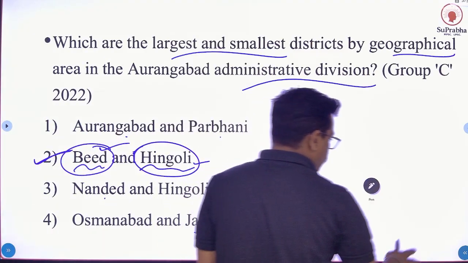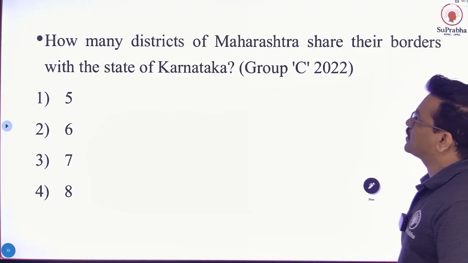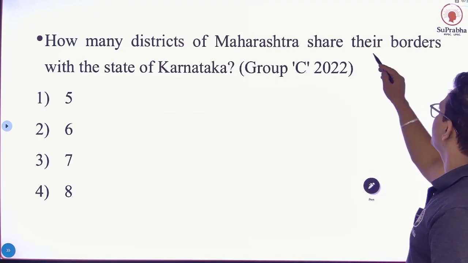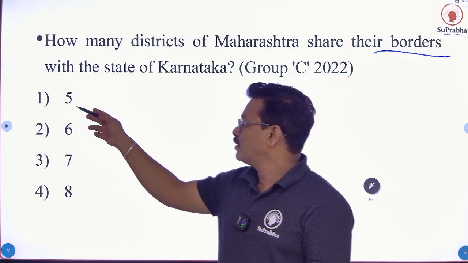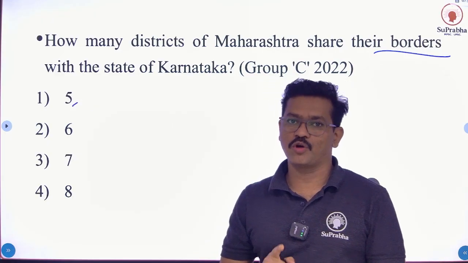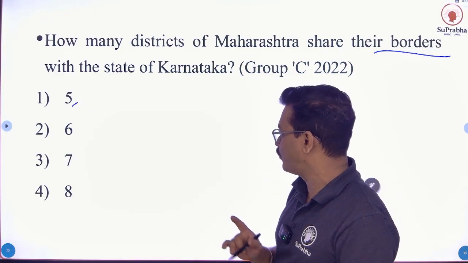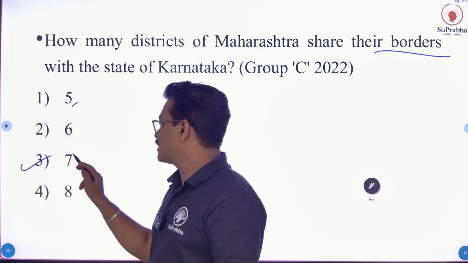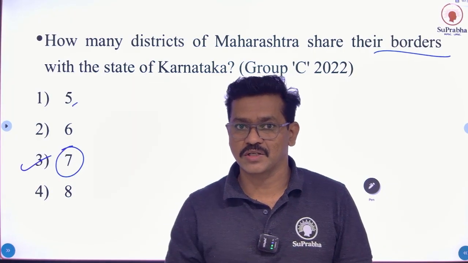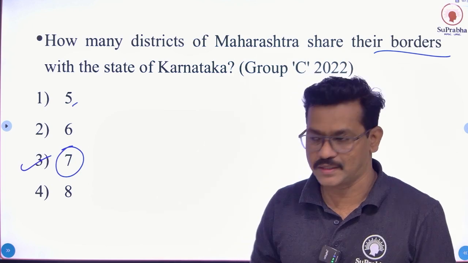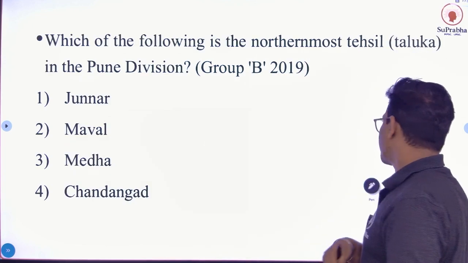Let's see next question. How many districts of Maharashtra share their borders with the state of Karnataka? Option number 1, 5. Option number 2, 6. Option number 3, 7. And option number 4, 8. And correct answer is option number 3, 7. 7 districts of Maharashtra share their border with Karnataka state. Okay, let's see next question.